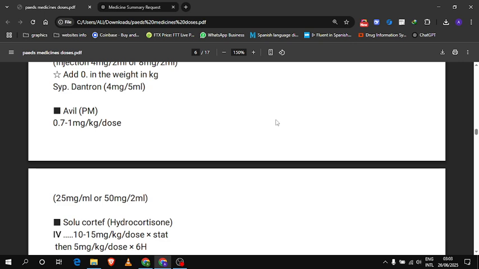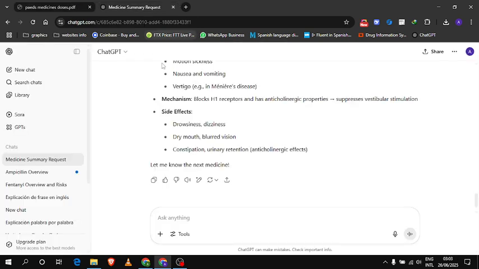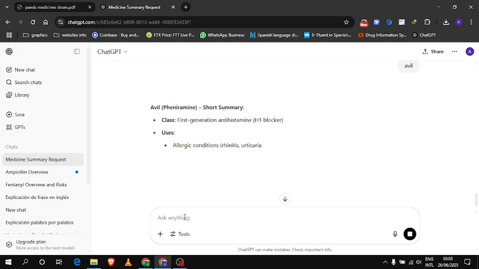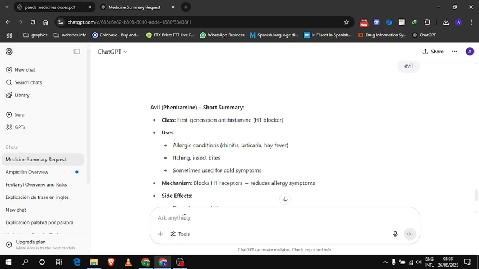Next is Avil. It is given in allergic reactions to medicine. Avil is pheniramine. It is a first generation antihistamine, H1 blocker. Uses: allergic conditions, itching, insect bites, sometimes used for cold symptoms.